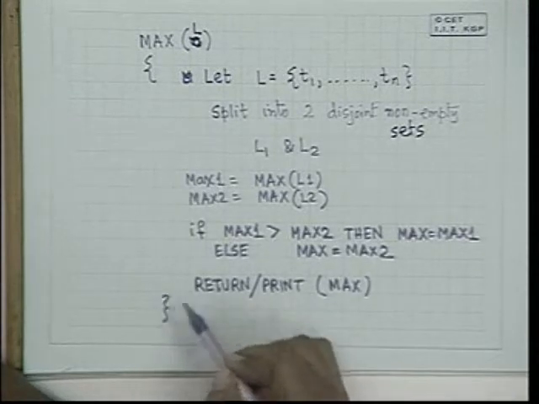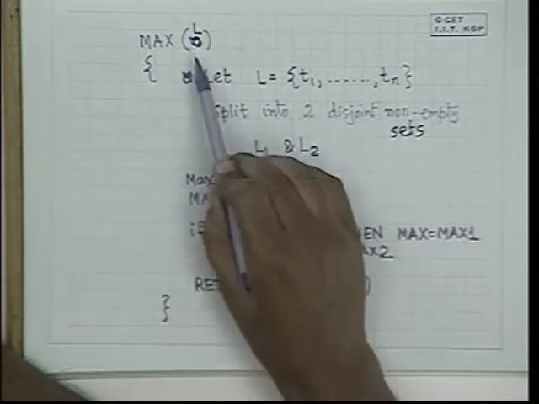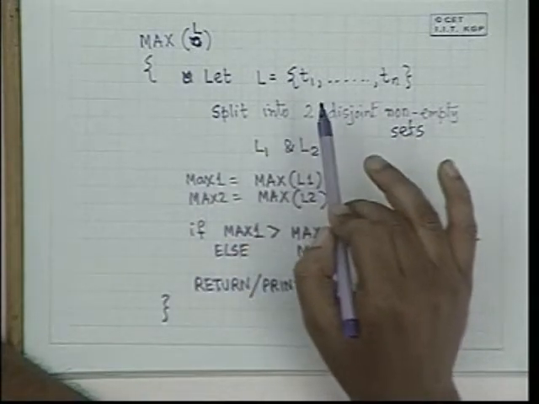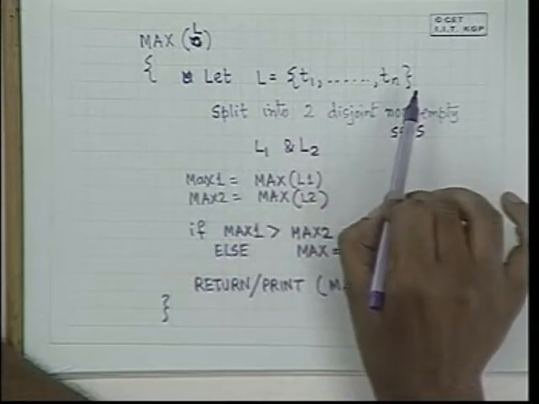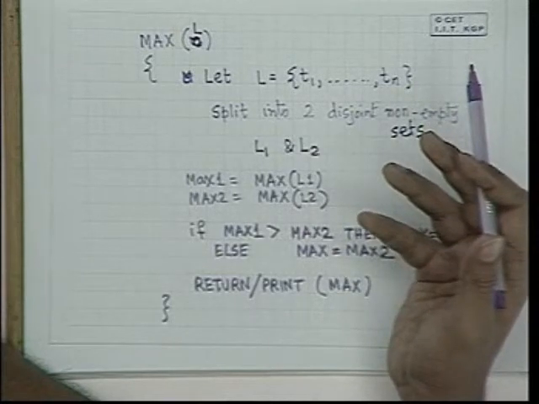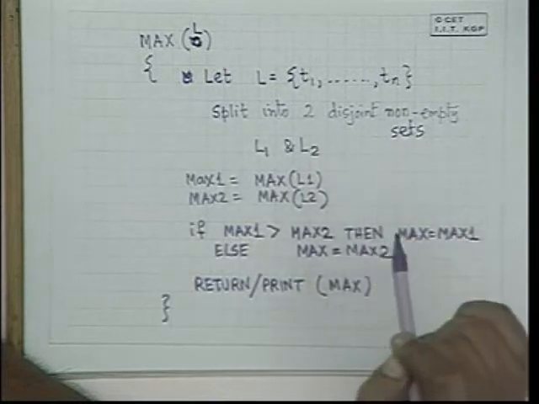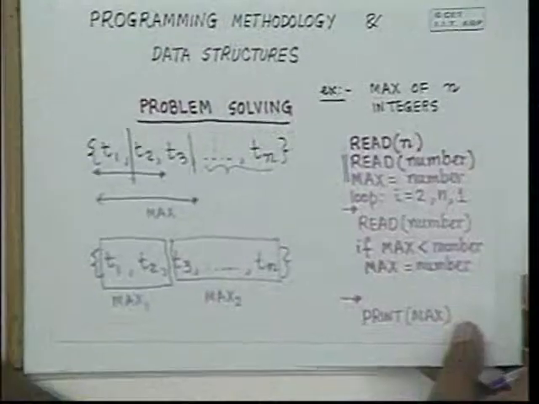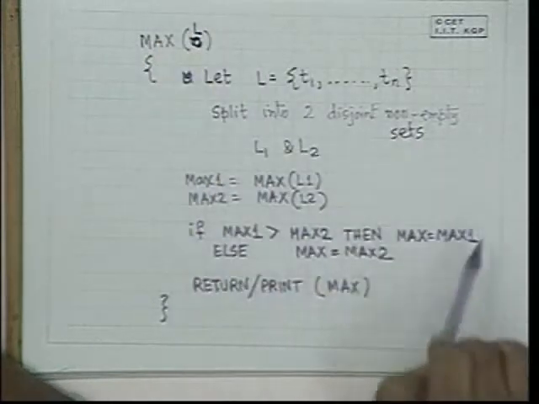This is not a program, but this is just an intuitive decomposition which says that given a set of elements, split it up in any two parts. Split it up into any two parts, solve these two subproblems, and then from the solutions to the two subproblems obtain the solution to the original problem. Now you will see that the program that we had written here is a special case of this general decomposition.